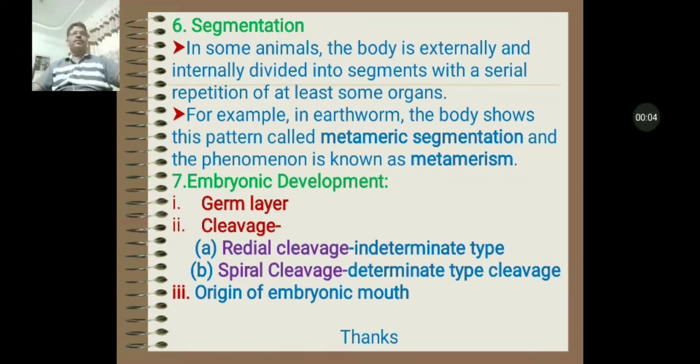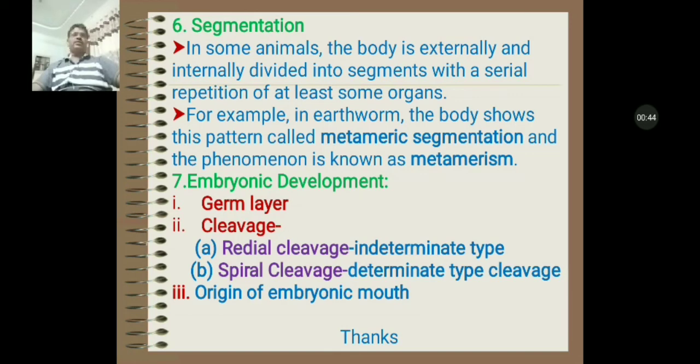Now we will discuss the seventh criteria of animal classification, that is embryonic development. When we study the embryo during development, we find different germ layers, cleavage, and origin of mouth.